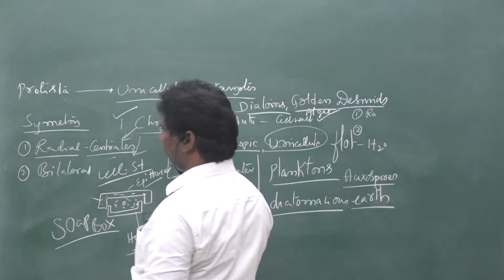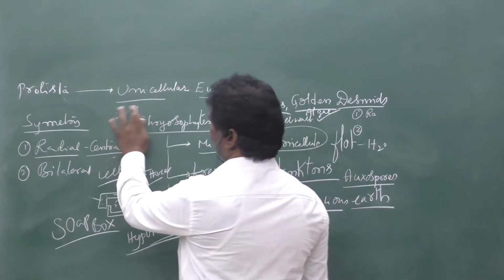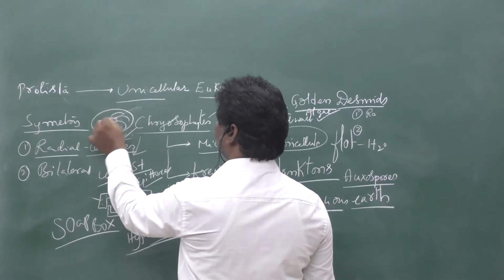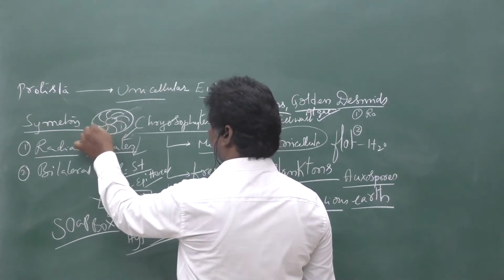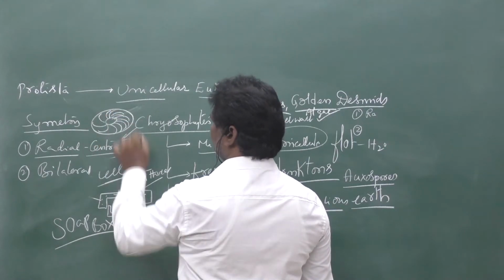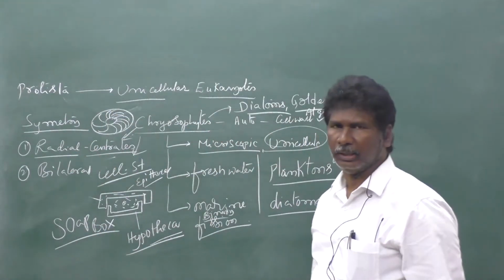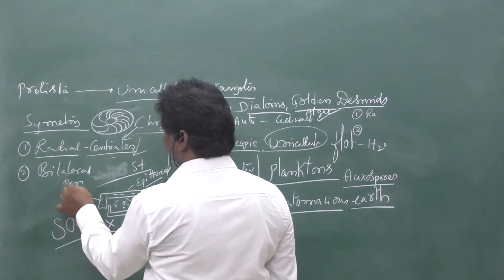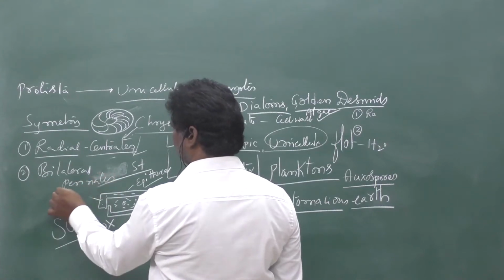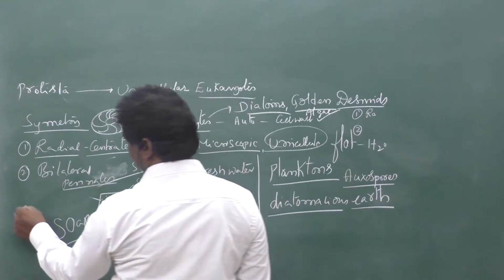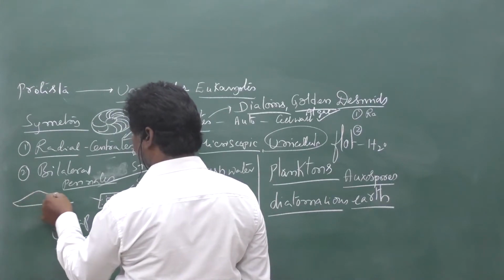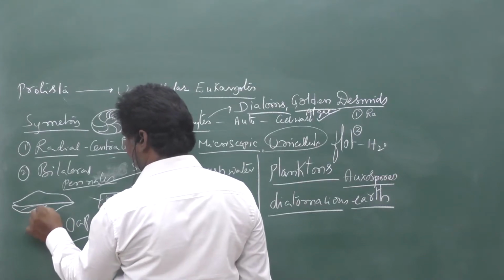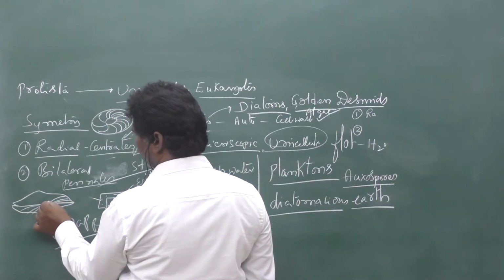This is the diatom, arranged in radial symmetry like this. The other type is pennales. Bilateral symmetry diatoms are called pennales. In these, the silica crystals, epitheca and hypotheca are arranged like this, in bilateral symmetry.